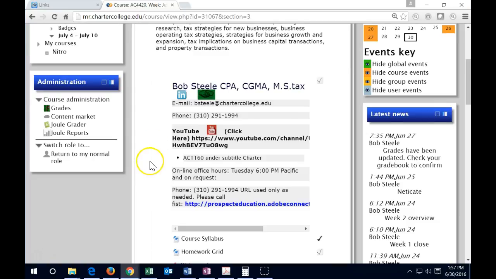Remember that the contact information is up here with the name and the email address as well as the phone number. We also have office hours here on Tuesday at this number. You want to call into the number first and then we can go into screen share software as needed at that point. So I'd like to call in first and then use any screen share software to work through problems if we decide to do so at that time.